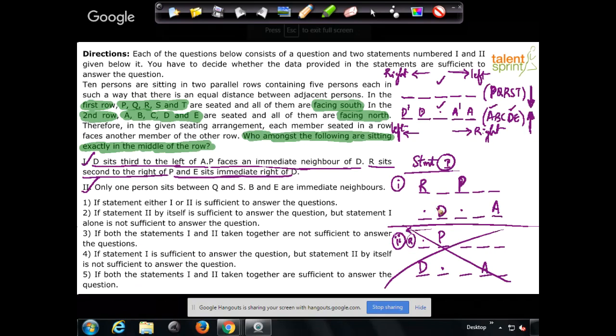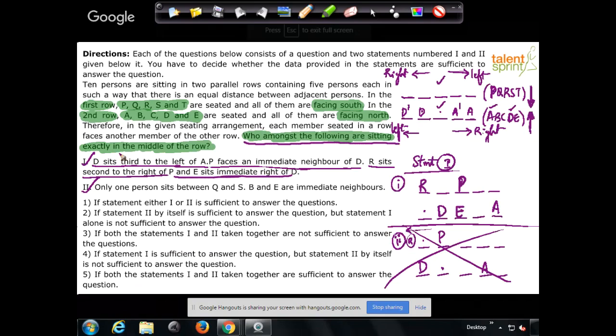What is right of D? Our right. See, right of D. D is facing north. So right of D is our right. Immediate right of D is this position. So E is on the immediate right of D. Now the point to be noted is, while statement 1 has not helped us in completing the arrangement, we have achieved what we wanted to. What did we want to achieve?